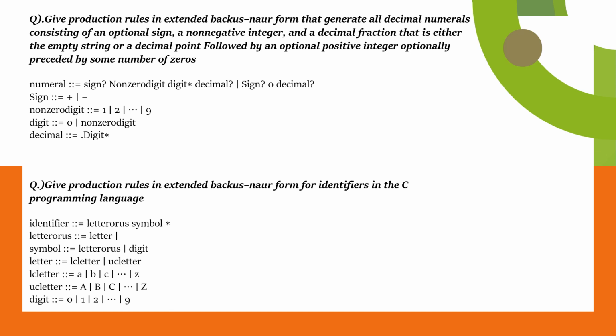Give production rules in extended Backus-Naur form for identifiers in the C programming language. Identifier: letters symbol, letters, L letter symbol, letters digit, letter, LC letter, UC letter, lowercase and uppercase. Lowercase is all the small characters, uppercase all the capital letter characters, and digits are 0 up to 9.